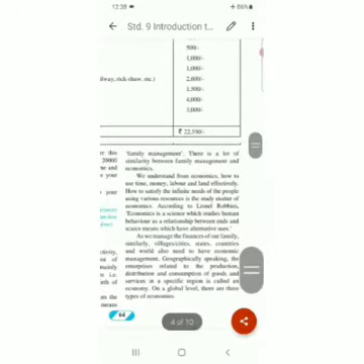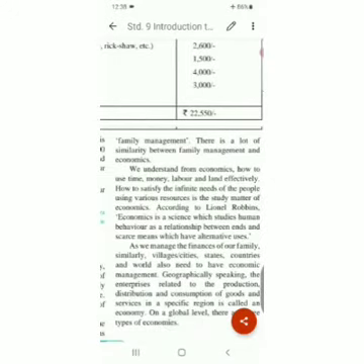Now secondly, what is the benefit of economics? How to satisfy the infinite needs of the people using various resources is the subject matter of economics. Infinite means unlimited. The needs of people are unlimited. A human being is never ever satisfied.